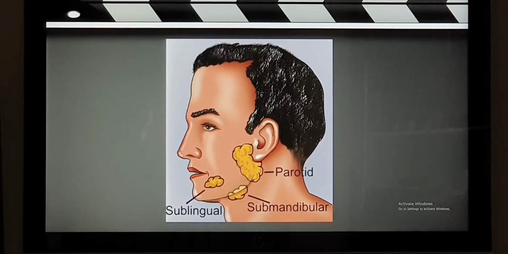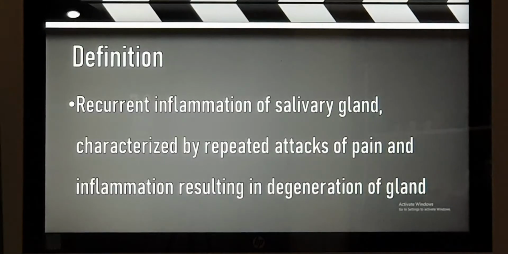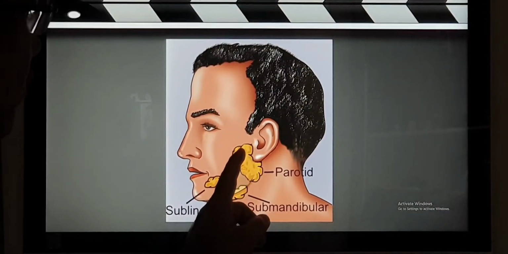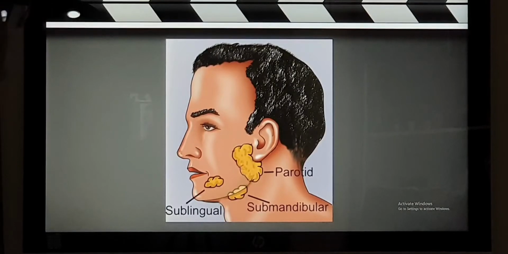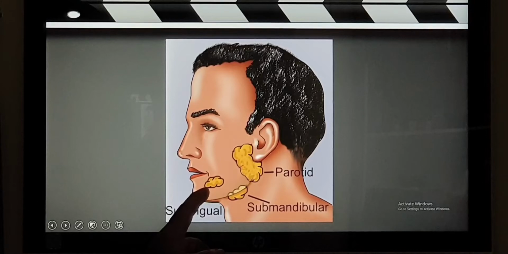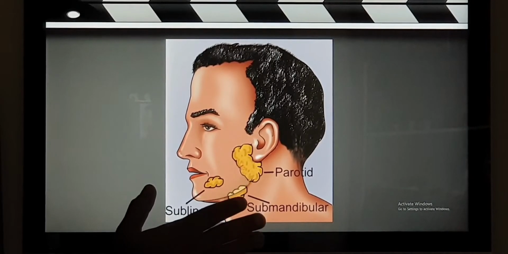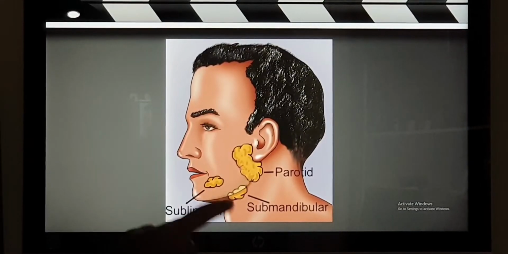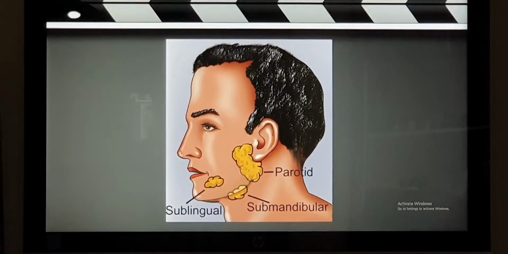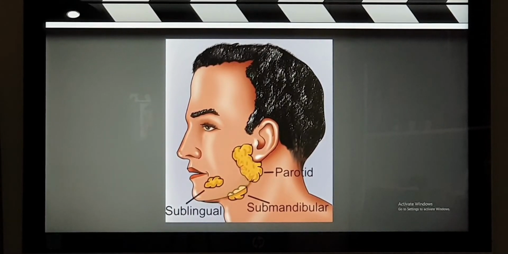So there are three pairs of salivary glands. This is the parotid gland, which is just below the ears, surrounding the lower part. Then you have the submandibular gland, which is just below the mandible, and the sublingual gland, which is just below the tongue. All the same three sets you have on the other side: parotid gland one pair, submandibular one pair, and sublingual. Altogether they produce 1 to 1.5 liters of saliva per day, and even the secretion for them is different. So this much of basics will be enough, I think.